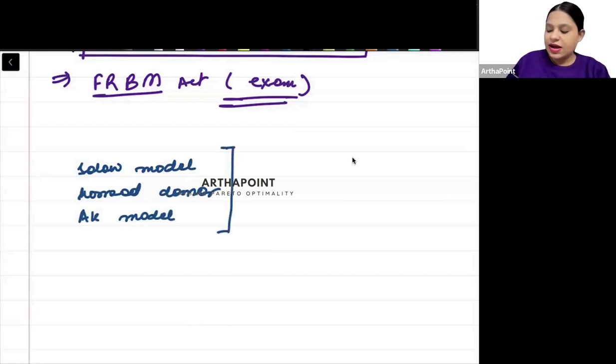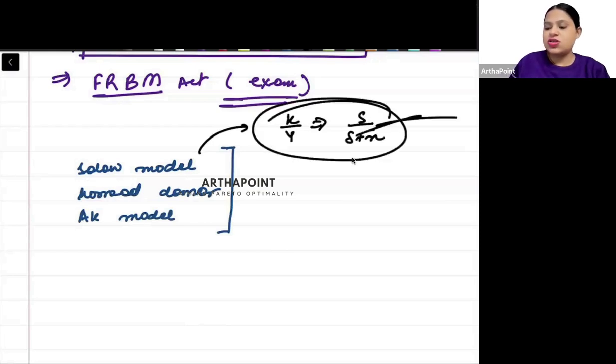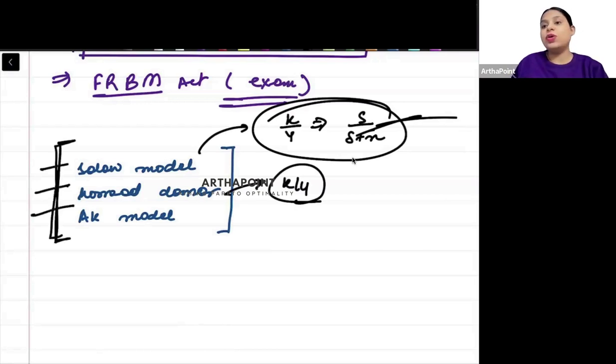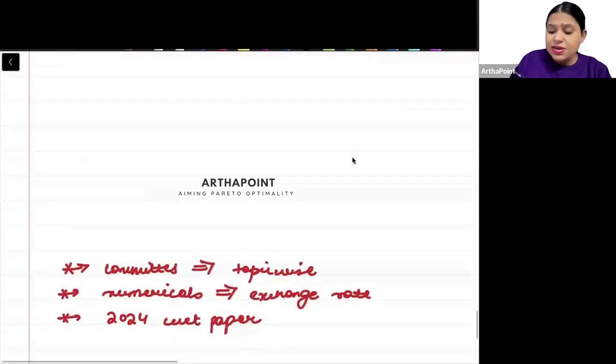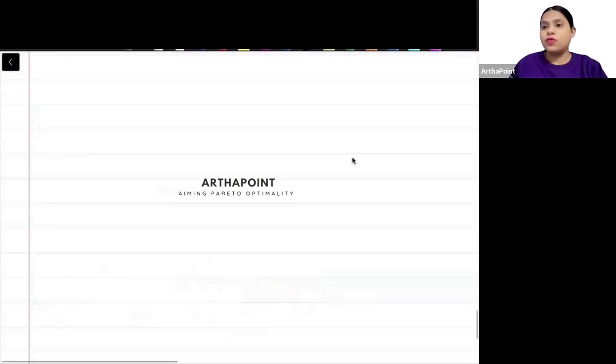माने यहाँ पर I can ask you find capital output at steady state. ठीक है, तो वो चीजें जो भी हैं you have to go ahead and know the formulas of steady state and everything. ठीक है, here also I can ask you find capital output ratio. You have to know that. But apart from these three important models, in other models you should be knowing the name, because sometimes they do give you match the following.